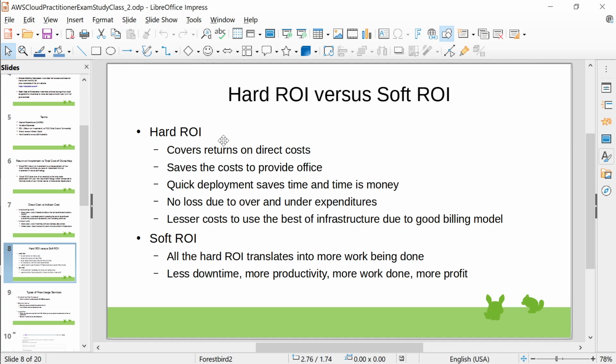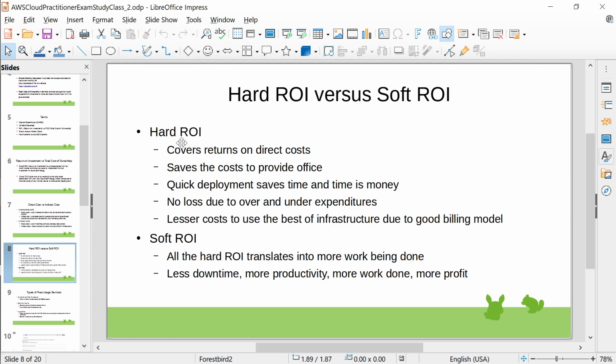So how do you calculate return on investment? Return on investment is the savings that you're going to get once you have started using cloud. Before you start using the cloud, total cost of ownership comes. After you start using cloud, return on investment comes into place. So how much am I actually saving? Did I make a good decision moving to the cloud, right?